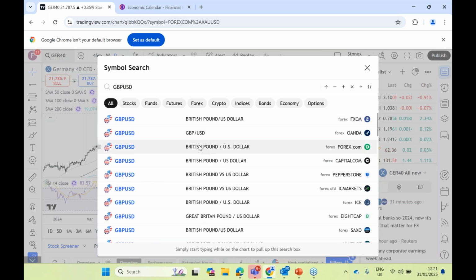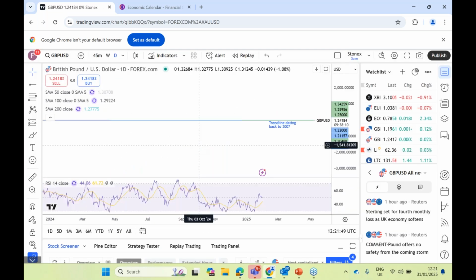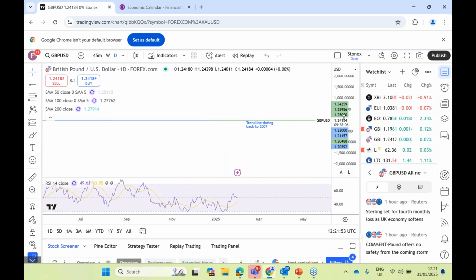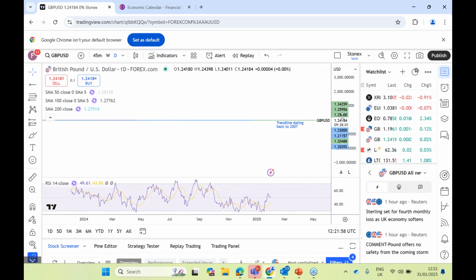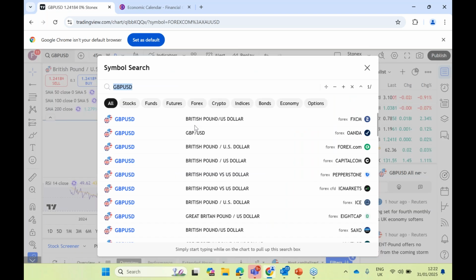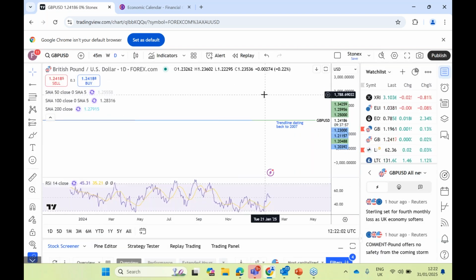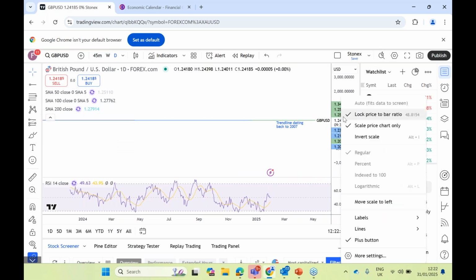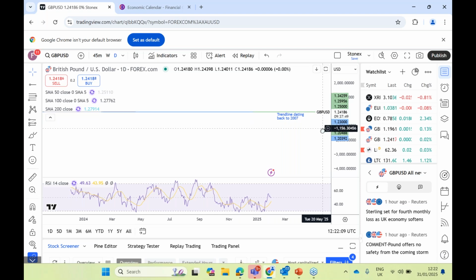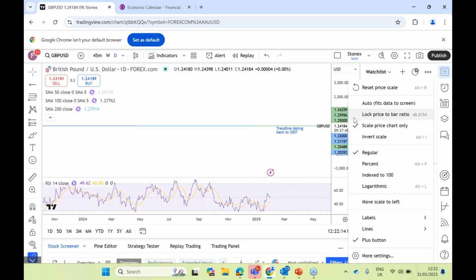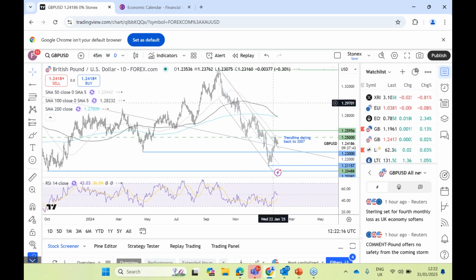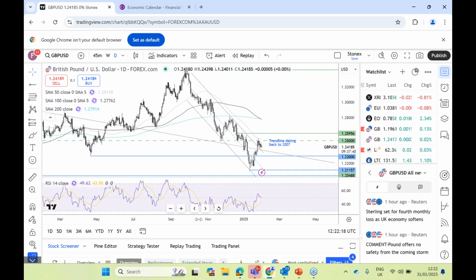So sticking with Europe, let's just have a look here. Oh, what happened there? Well, not quite sure what's happened to my chart. Very odd. Okay, well, anyway, what's happened here? There we go. We got you back. This is pound US dollar.